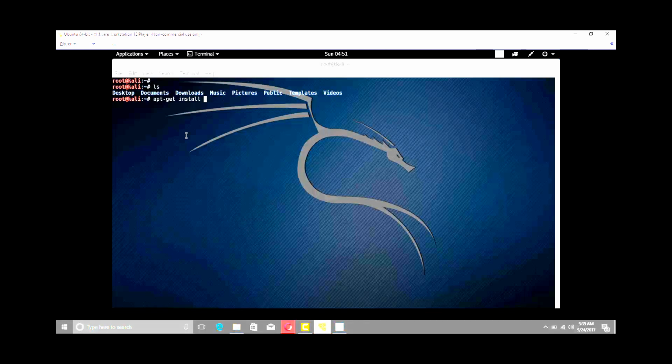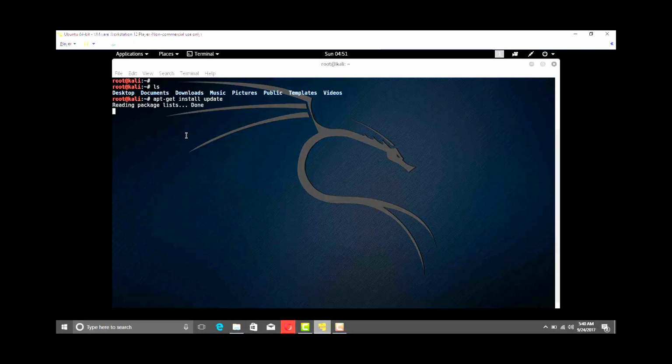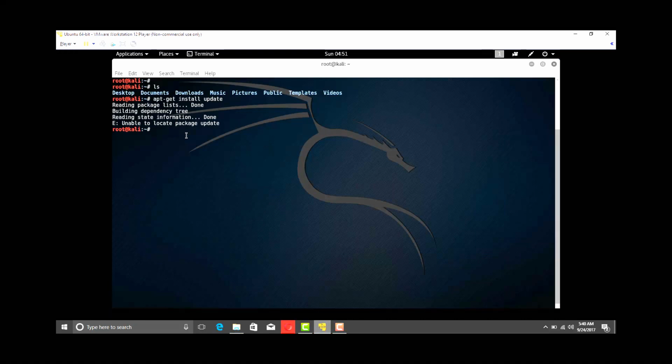And if you want to get an update, you can type apt-get update. Okay, and here you go. When you are running in live mode, there is no update available, so it is showing an error.